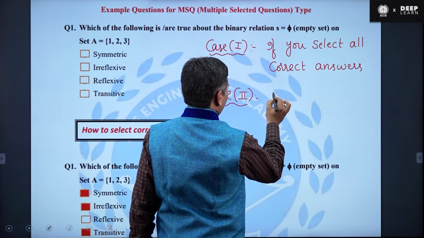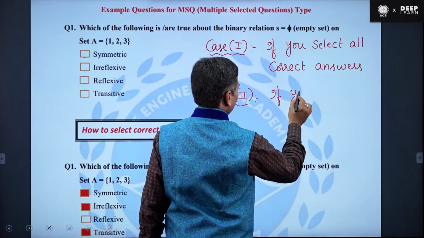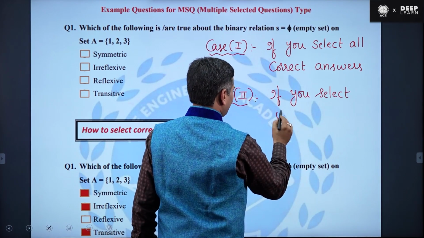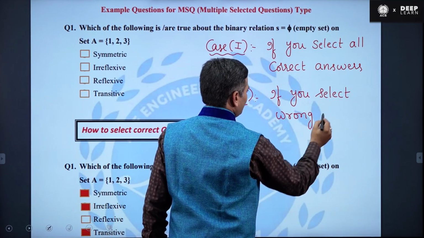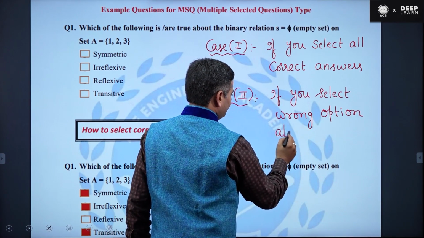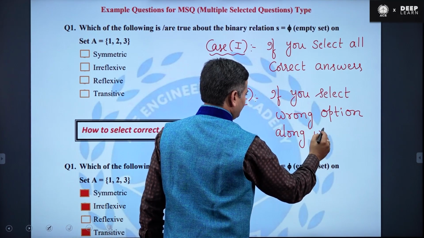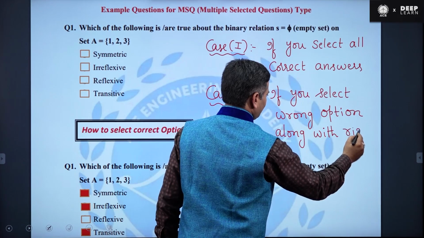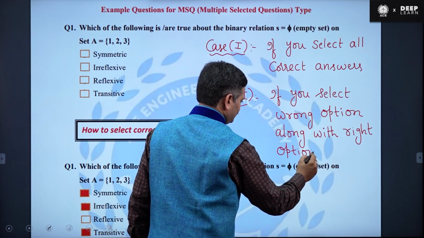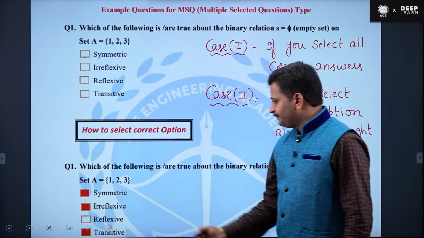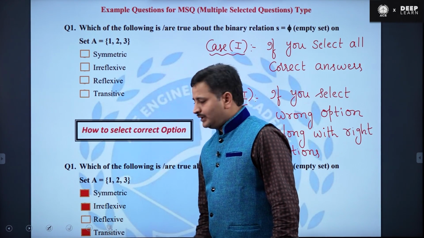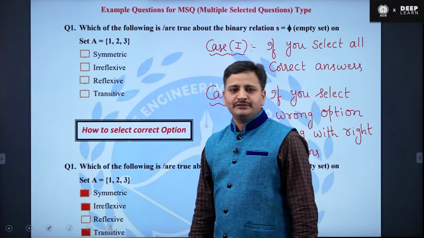It means if you select a wrong option along with right options, like this option is correct, this option is also correct, but this option is not correct, then you will not get marks.